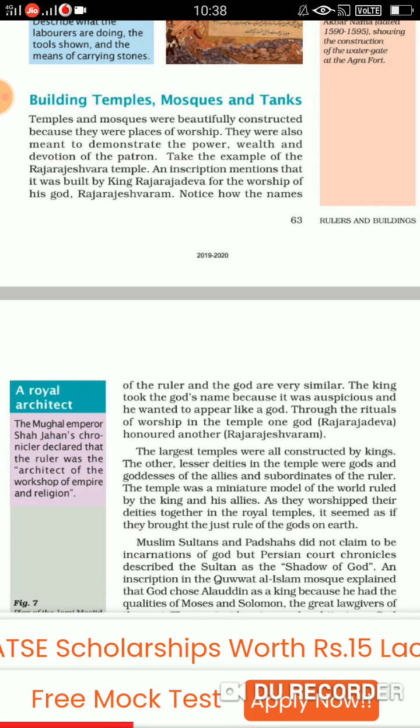Fine. Then we talked about building temples, mosques, and tanks. Why they were made and who was making them? Obviously, the rulers. And why were they making temples and mosques? The first important thing was that it was a place of worship, and the second important thing behind this was to demonstrate their power, wealth, and devotion of the patron. So if you take the example of Raja Rajeshwara, we talked about that also.